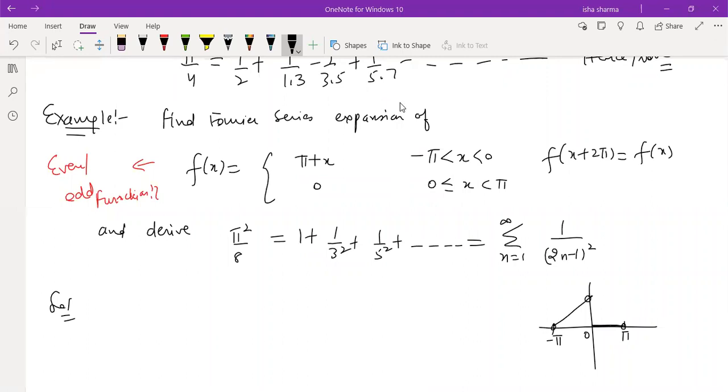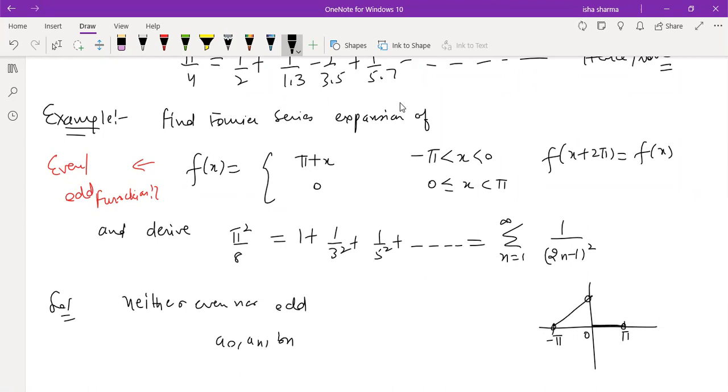This is neither even nor odd, because we know that for even function we have symmetry with respect to y-axis. For odd function we have symmetry with respect to origin. So graphically it's very easy to see it's neither even nor odd, and mathematically also you can check, but most of the examples you will be able to see graphically. So it's neither even nor odd. So that means basically you need to compute three, a naught, an and bn.